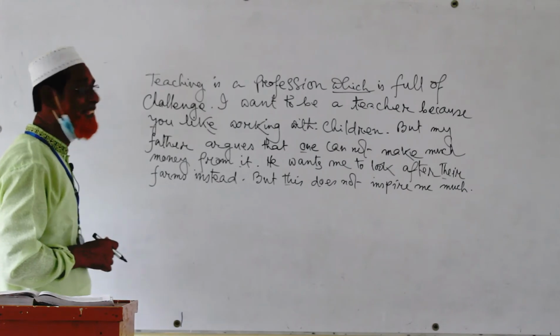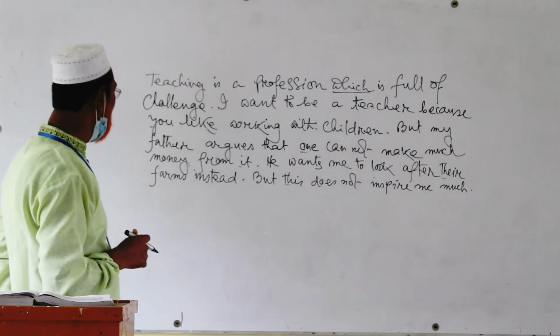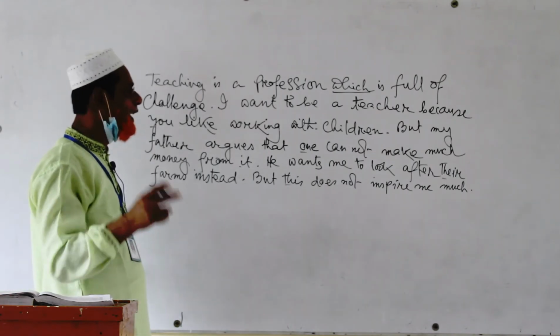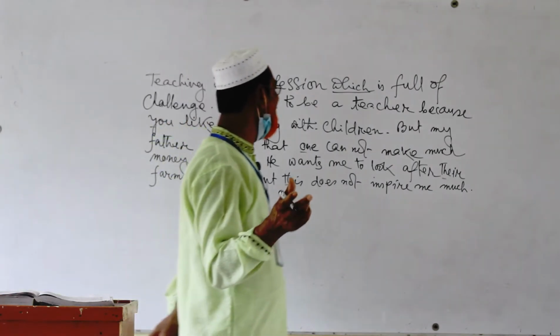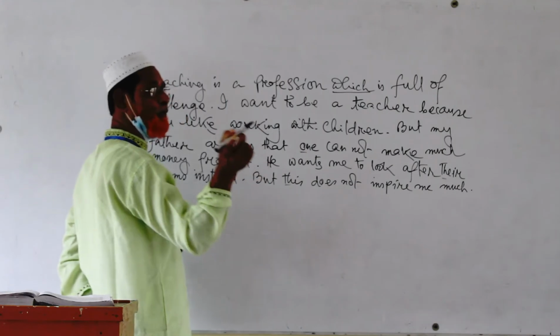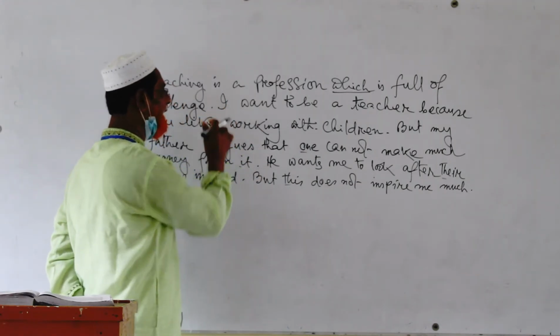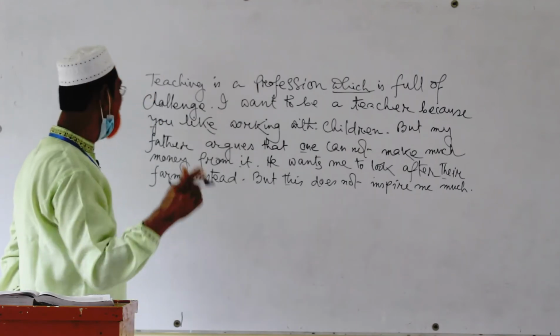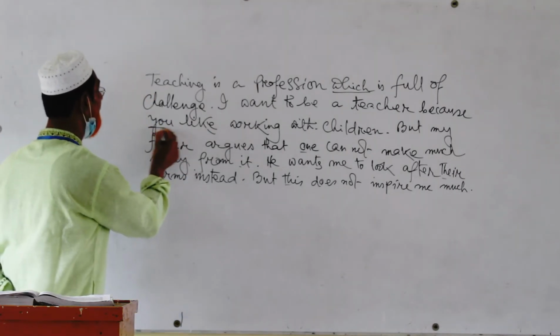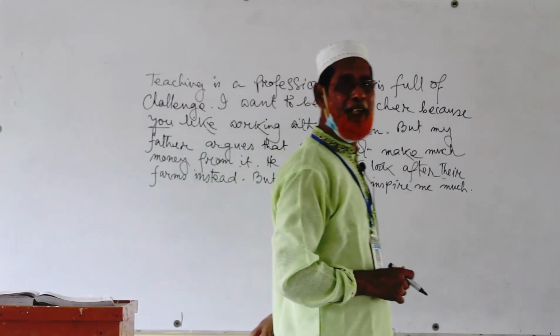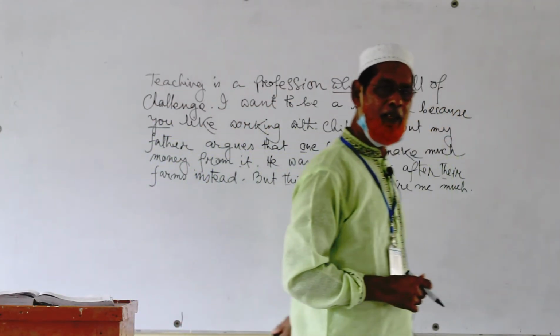I want to be a teacher because you like working with children. Here the subject is I, but we find another pronoun, you, which does not adjust with the subject.